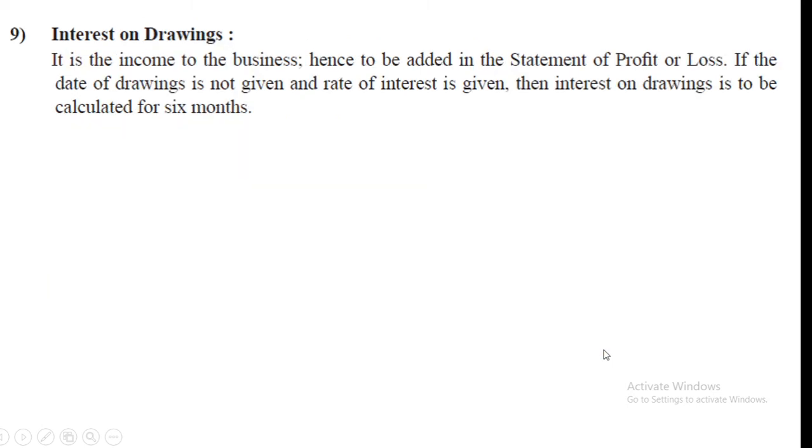Okay. Now next, interest on drawings. It is income: interest on drawings is income, interest on capital is expense. So interest on drawings we have to add in the statement of profit or loss. If the date of drawing is not given and the rate of interest is given, then interest on drawings is to be calculated for 6 months.